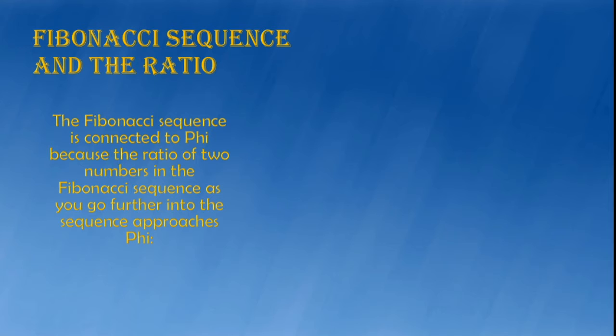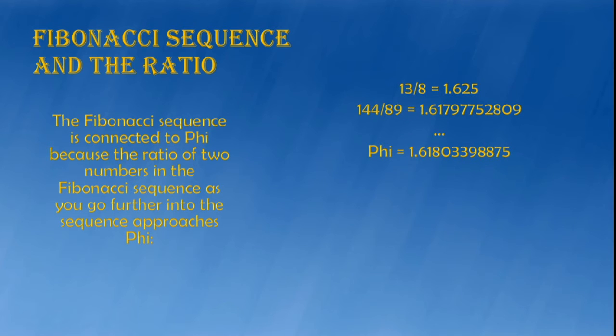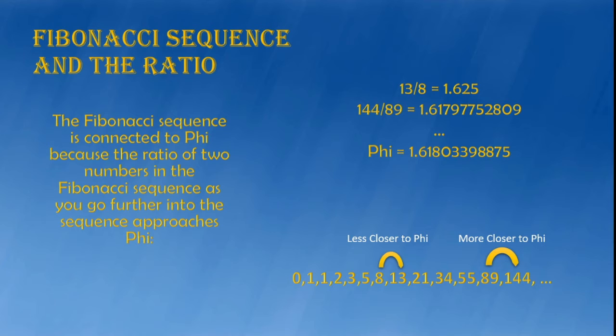The Fibonacci sequence and the ratio. The Fibonacci sequence is connected to phi because the ratio of two numbers in the Fibonacci sequence as you go further into the sequence approaches phi. So, for example, 13 over 8, which occurs relatively early in the sequence, is equal to 1.625, whereas 144 over 89, which occurs much later in the sequence, is equal to 1.61797752809. And we all know that 144 over 89 is obviously closer to phi than 13 over 8. And we can see this using this sequence.